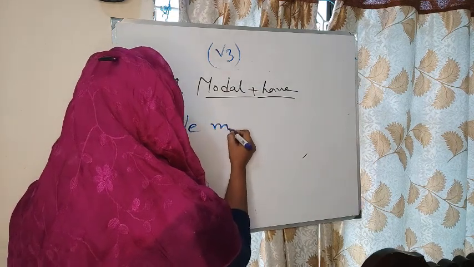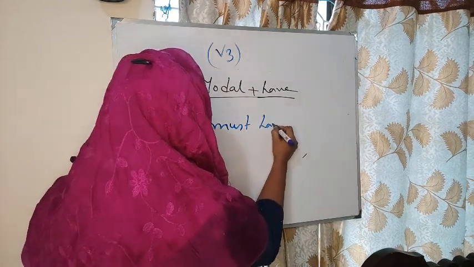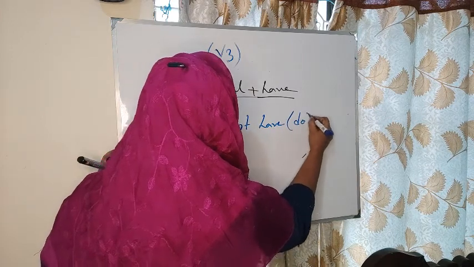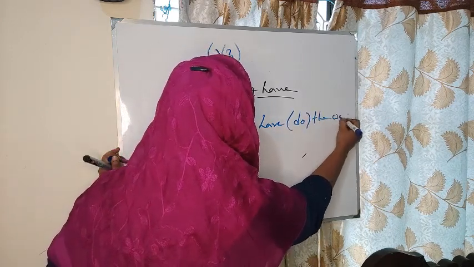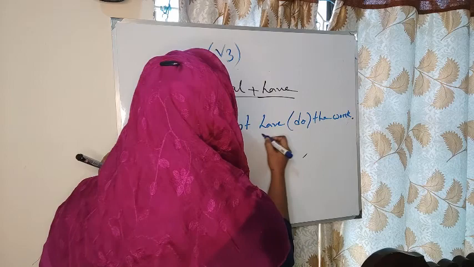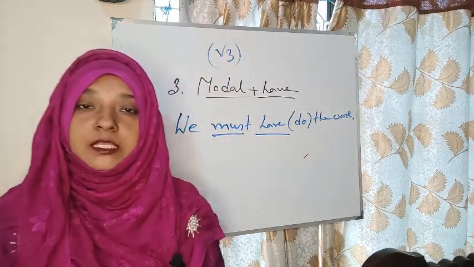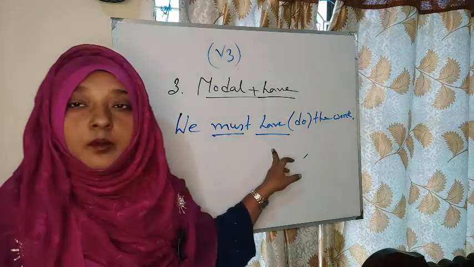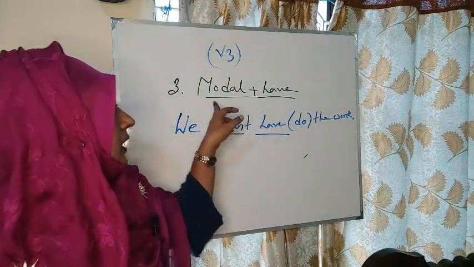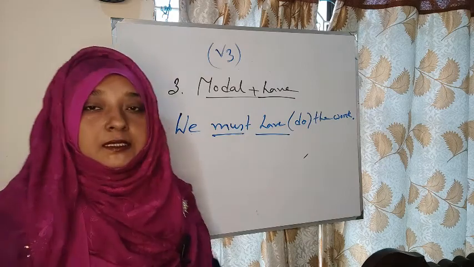We must have do the work. Must have. Here must is a modal auxiliary, and after that we find have. Then our rule was modal plus have.